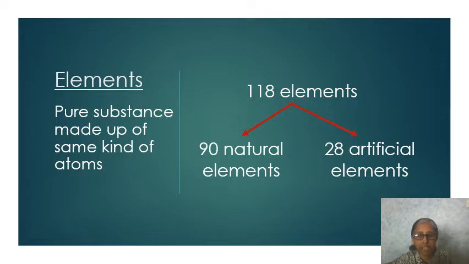That means 118 different types of atoms. Out of those 118, 90 of them are natural elements, whereas 28 are artificial elements. So is that clear? When you hear the word elements, remember, they are nothing but pure substances having only one type of atoms in them.